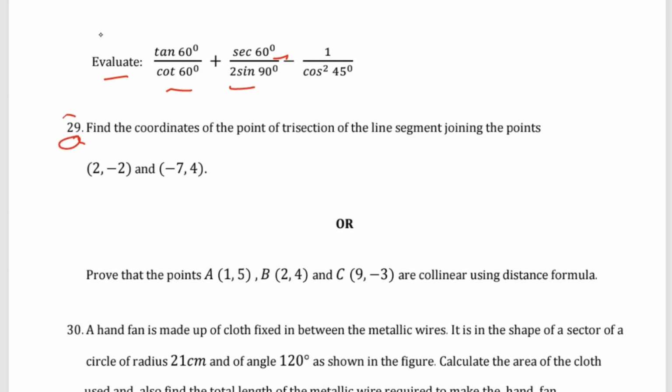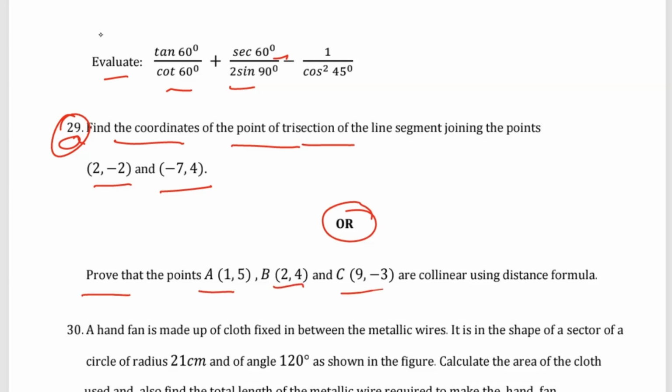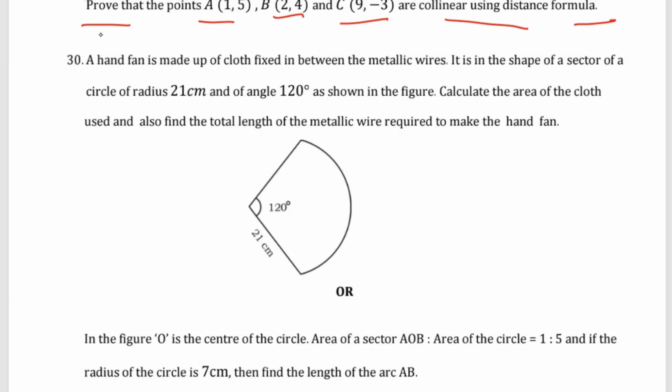Question number 29, find the coordinate of the point of the trisector of the line segment joining the point 2 comma minus 2 minus 4 comma 4 minus 7 comma 4. Or prove that the point A 1 comma 5, B 2 comma 4, and C 9 comma minus 3 are collinear using the distance formula. Then question number 30,